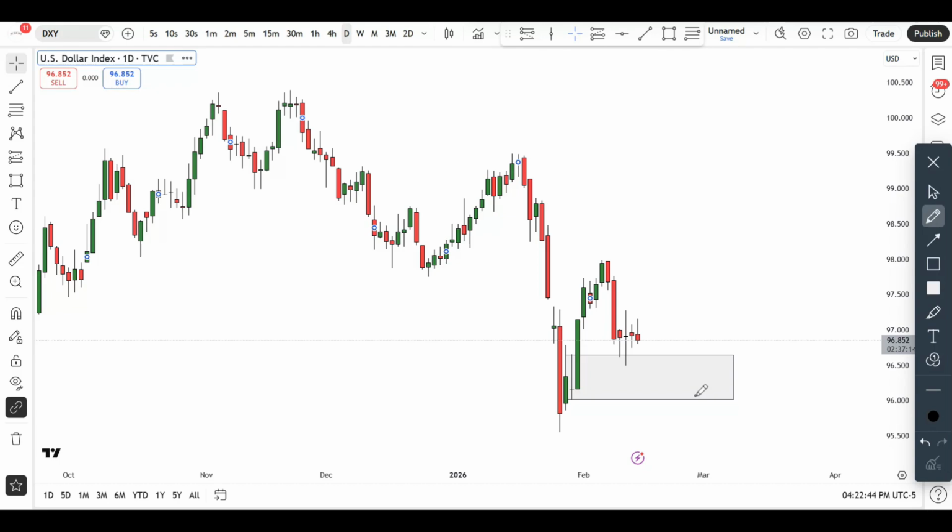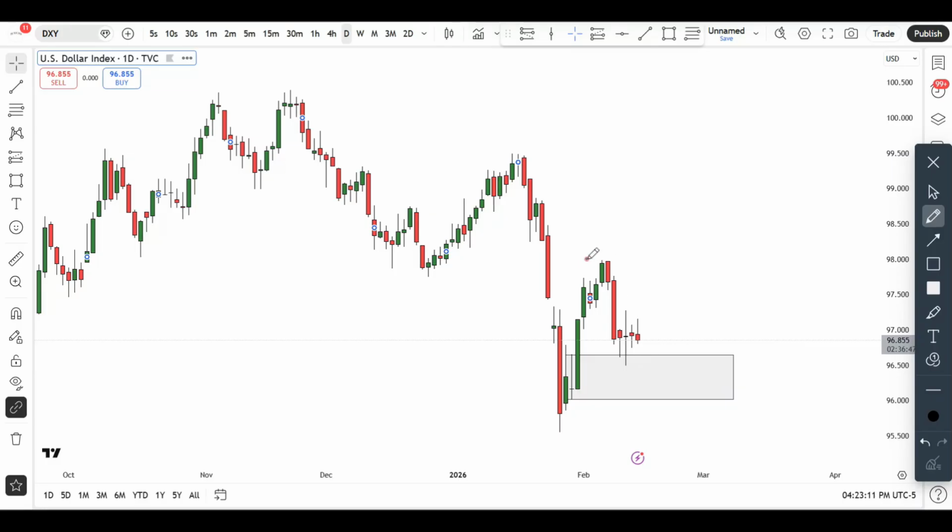you can see the reaction that we are getting from that particular area. So now the question is, well, are we going to continue to the upside from here, or is the market going to maybe hesitate around here a little bit before giving us a continuation to the downside? Well, truth is, only time will tell. Again, that is probably the reason why sometimes it's good for you to be patient, sit on your hands, and wait for the markets to show you what it has in mind. But for right now, honestly speaking, your guess is as good as mine. We're in the middle of nowhere.